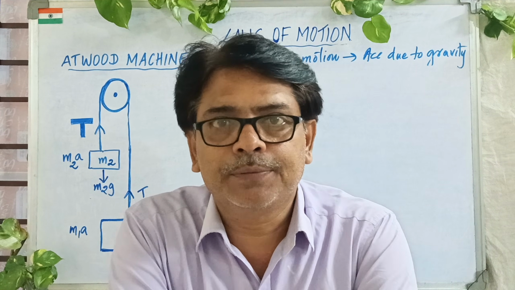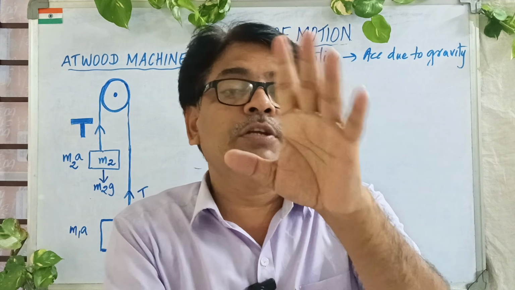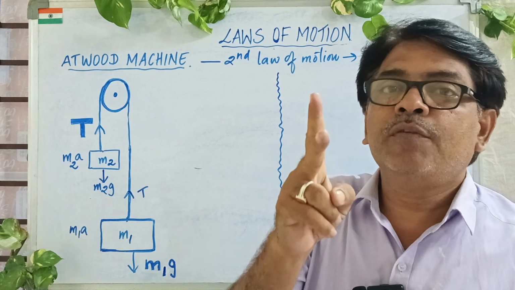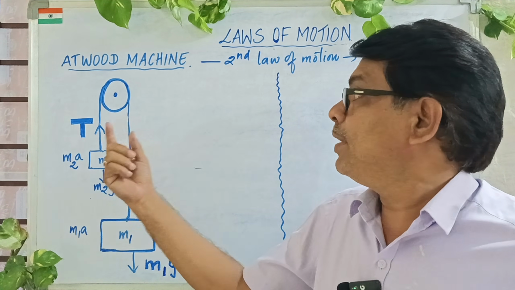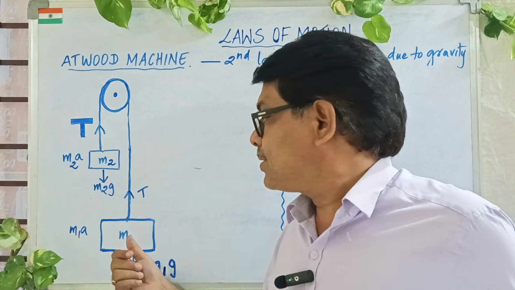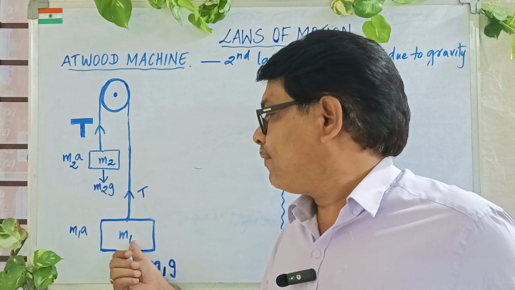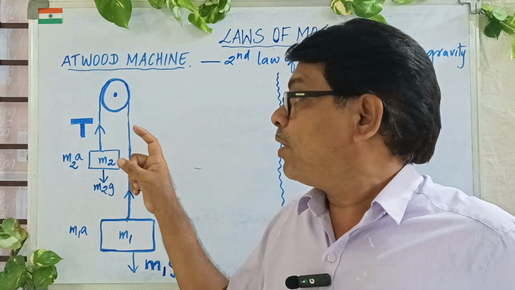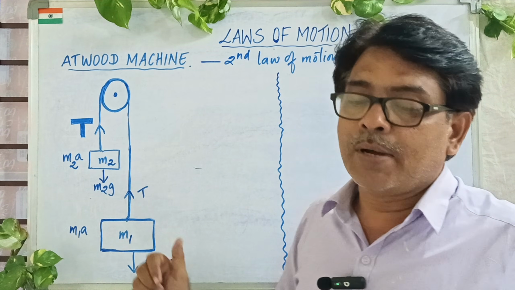It's a simple machine, right? But one thing you should remember always: this Atwood machine will have two different masses. One will be the lesser one and the other one will be the greater one. It is not necessary that M1 is the greater; it could be M2. But remember one thing: one will be lesser mass, the other one is more mass.